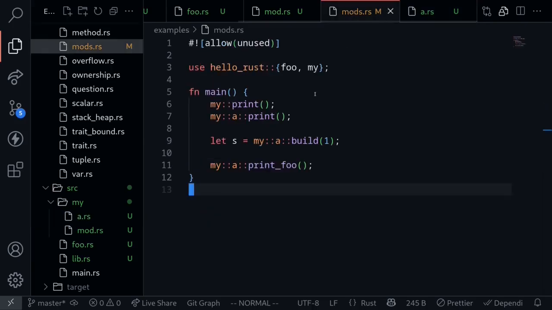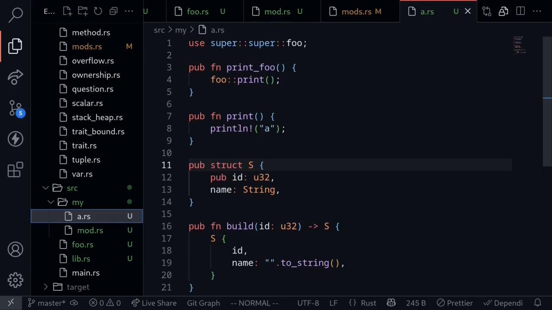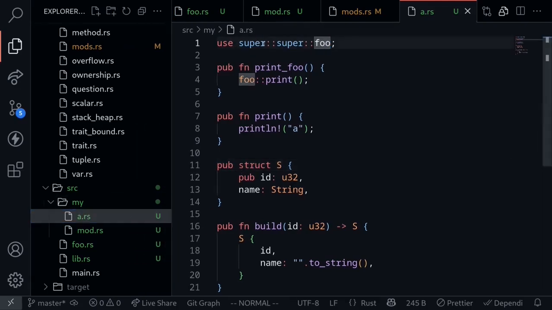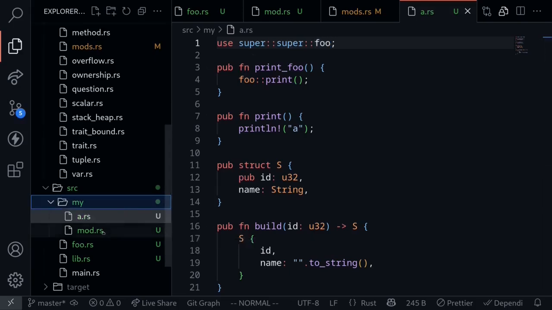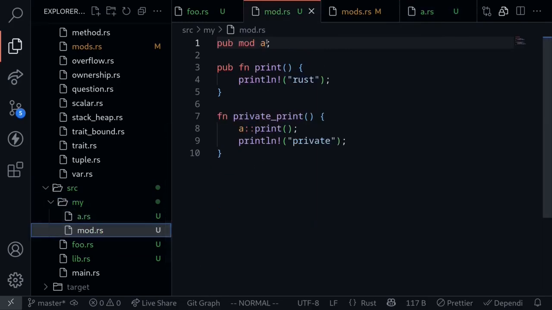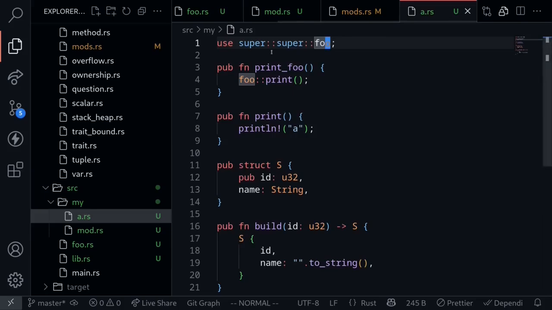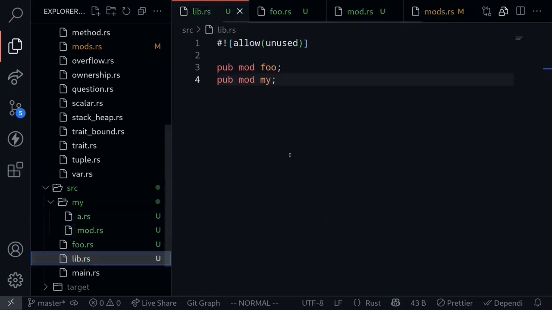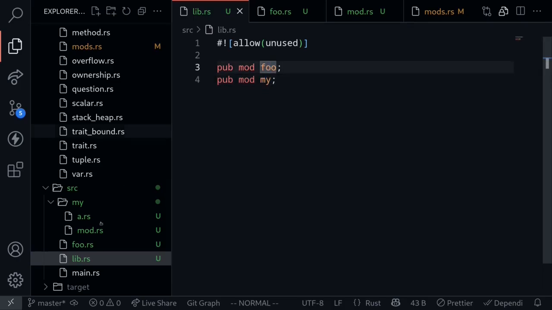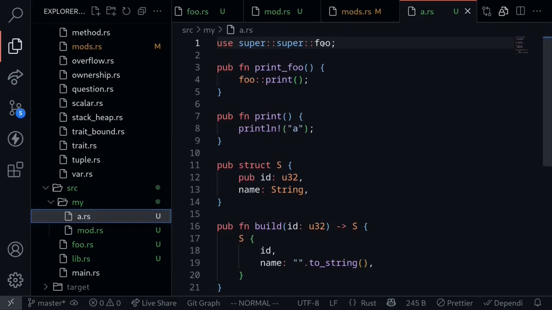Back inside the mod.rs, we can still call the same functions without changing any code. And finally, going back to a.rs, remember that the keyword super means to look for a module one above the current module. Now you can sort of visualize this by looking at the file structure. The foo module is super super, so go two above. If you go one up, this will land us in mod.rs, since mod a is declared as a module inside my. And then if you go one more up, it will land us in lib.rs, where the module my is declared. From here, we can see that the module foo is also declared. So back inside a.rs, it knows where to look for the foo module.